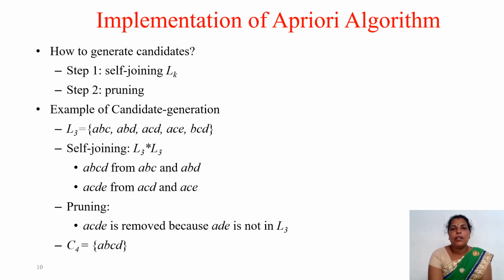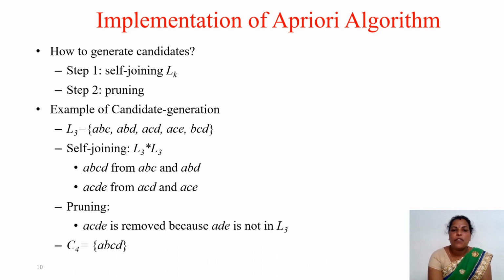So how to implement this Apriori algorithm: we are generating the candidates, that is, self-joining Lk. How we are generating Lk, you know how we are generating Lk, then we are performing the pruning operation. So the self-joining process, then the pruning process. Say for example, here we are having L3 as this, another example: ABC, ABD, ACD, ACE and BCD.